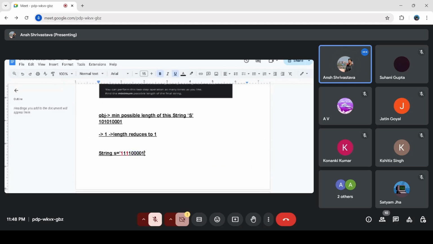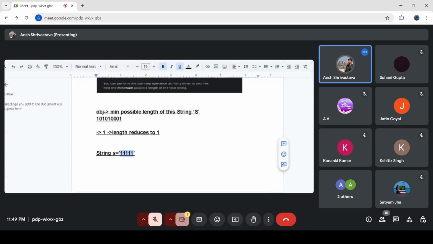Then let's say I catch this one, any one you want. You count the number of ones as 1, and you delete all the zeros that follow it. Now what we are left with is all the ones.